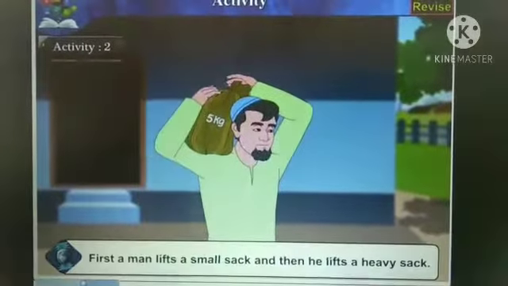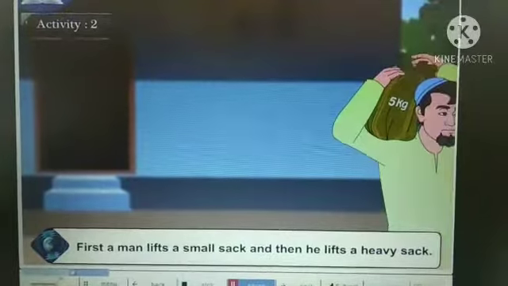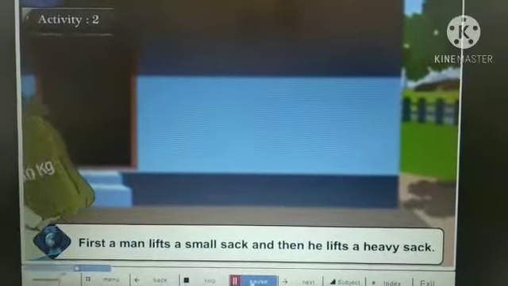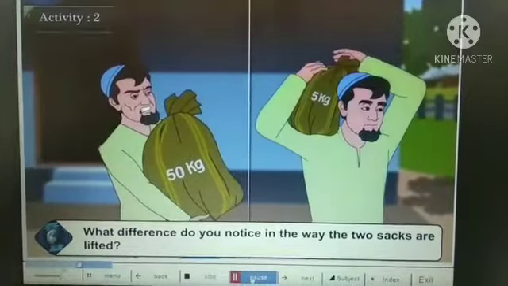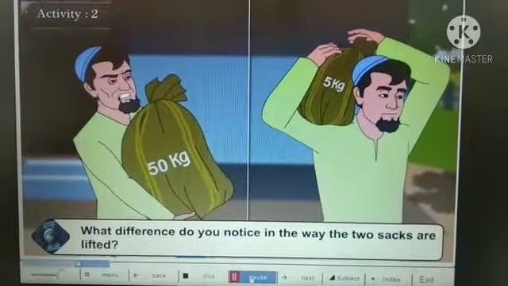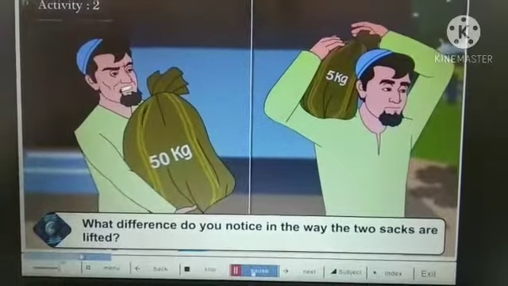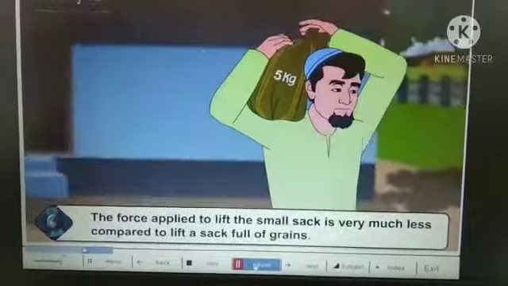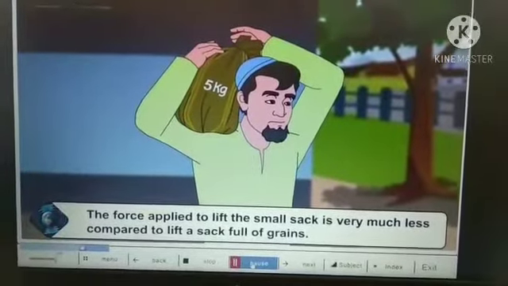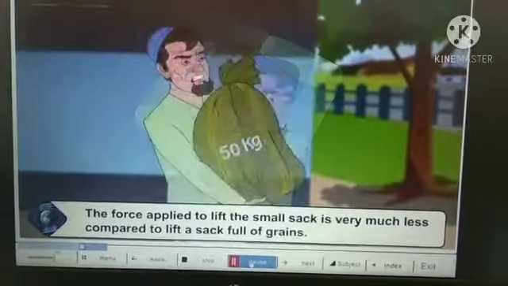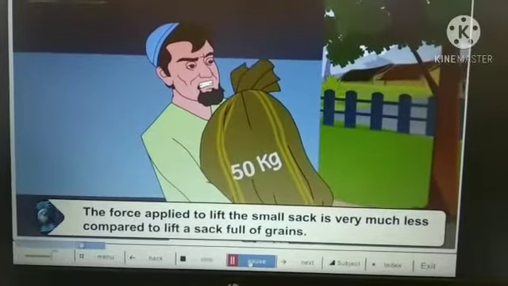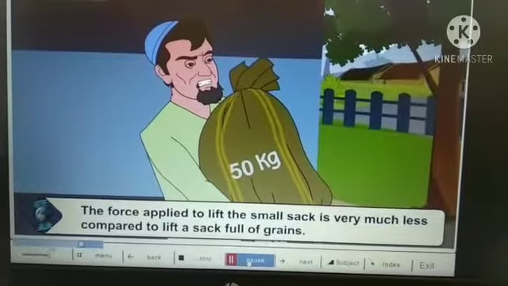Next, activity 2. See, first a man lifts a small sack and then he lifts a heavy sack. What difference do you notice in the way the two sacks are lifted? The force applied to lift the small sack is very much less compared to lifting a sack full of grains.